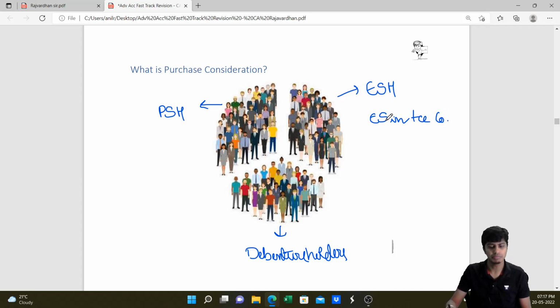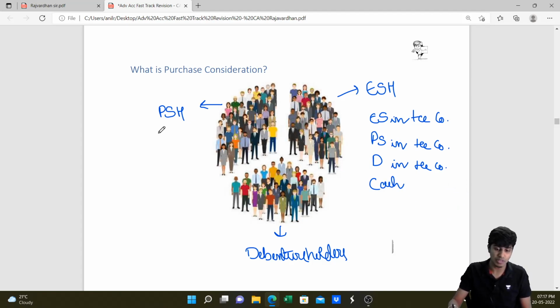Now, I might give equity shares in the transferee company to these equity shareholders. I will give preference shares in the transferee company. I'll give them debentures in the transferee company. I'll give them cash. I can give all of this, no? Similarly, to preference shareholders of the transferor company also, I can give equity shares in the transferee company. I can give them preference shares in the transferee company. I can give them debentures in the transferee company. I can give them cash.